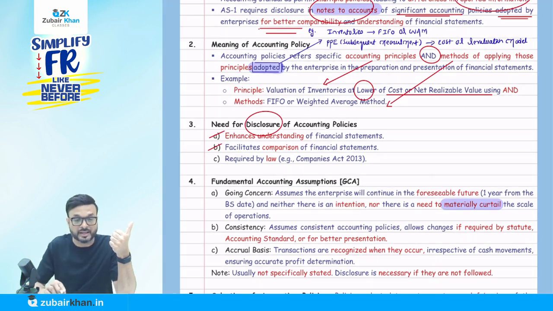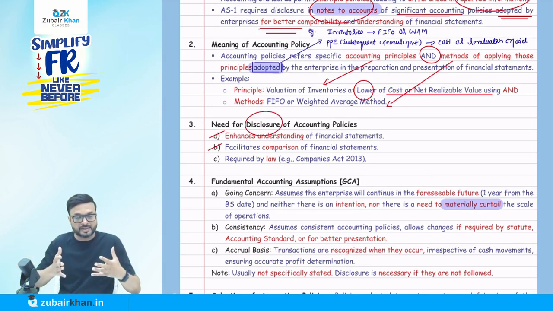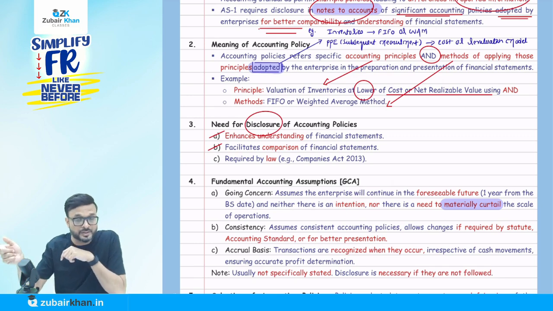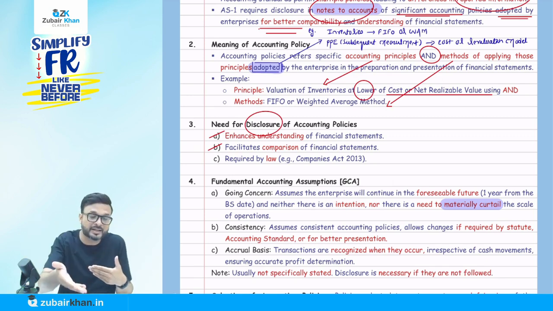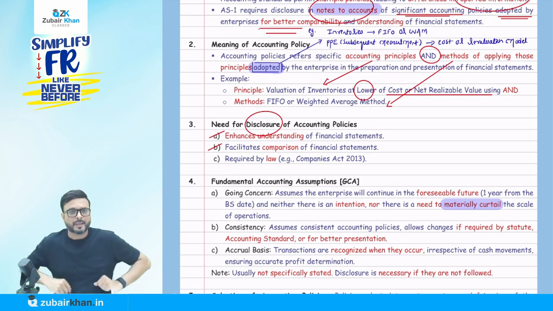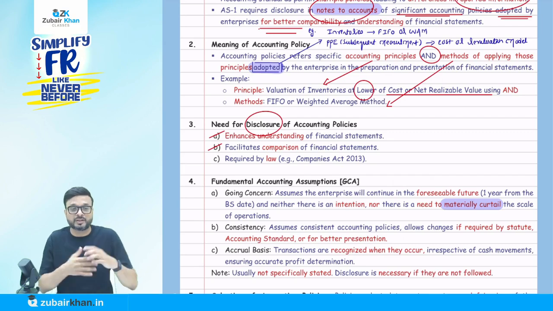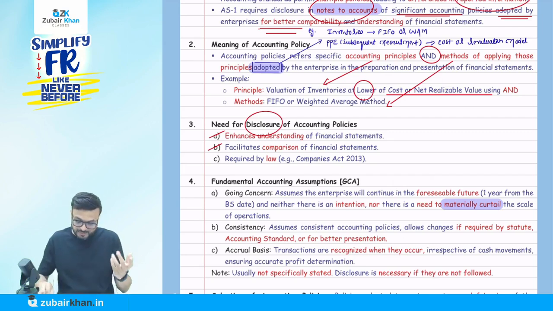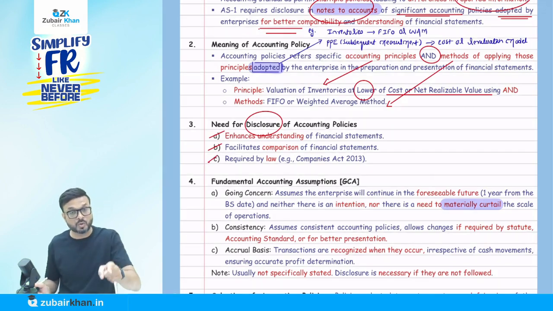It facilitates comparison of financial statements. I can compare with my last year's performance. How much was the profit last year? How much is the profit this year? And which accounting policy we followed last year and which we are following during the current year. So it helps for the purpose of comparison within the company or, in fact, outside the company as well, within the same industry. For example, one company dealing in the telecom industry, Jio, doing a comparison with Idea. I'm giving an example here. If we know their accounting policy, the comparison is easy. And at certain times it is required by law, mandated like the Companies Act. They say, no, you have to disclose the accounting policy. So we have to follow the law here.